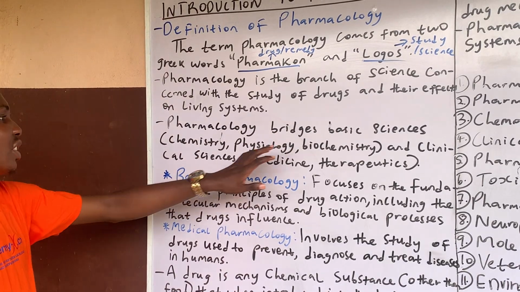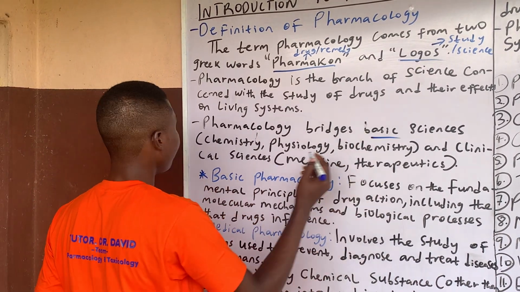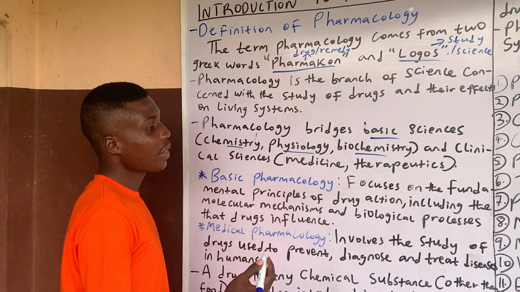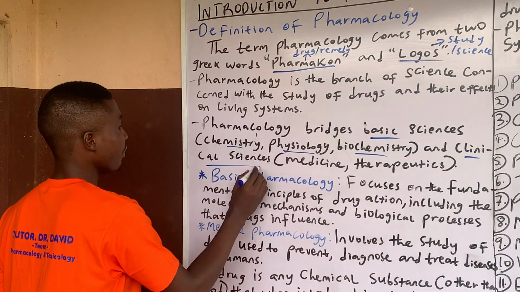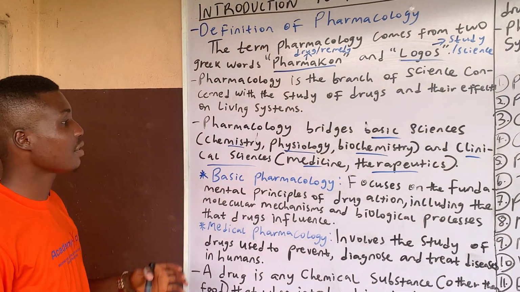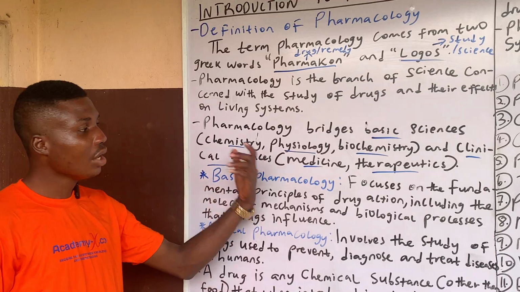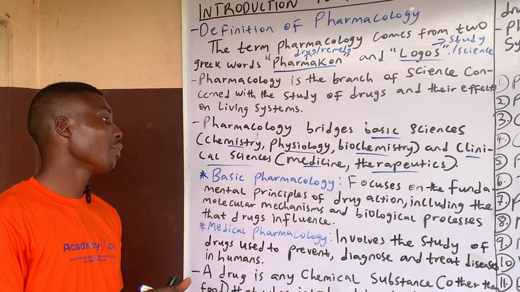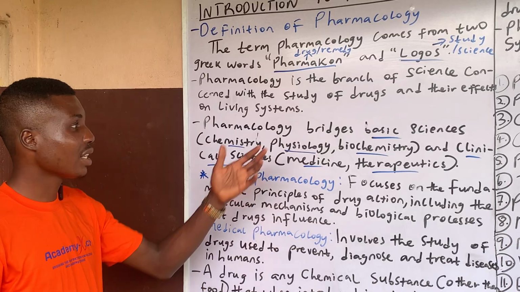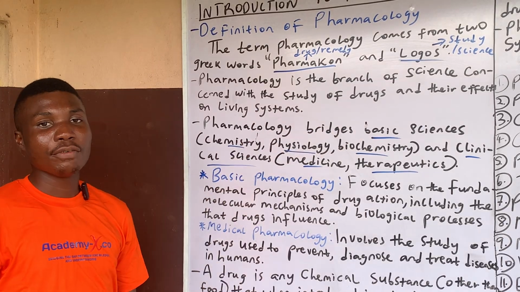Pharmacology bridges basic science and clinical science. Basic science refers to chemistry, physiology, and biochemistry, and clinical science refers to medicine and therapeutics. So pharmacology integrates the basic sciences, that's chemistry, physiology, biochemistry, together with clinical science, that's medicine and therapeutics, so that you can understand drugs and their effects on living systems.